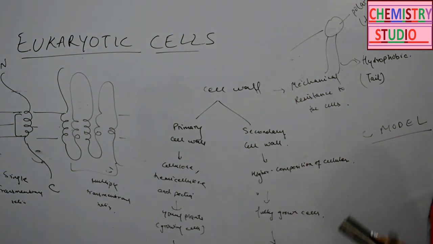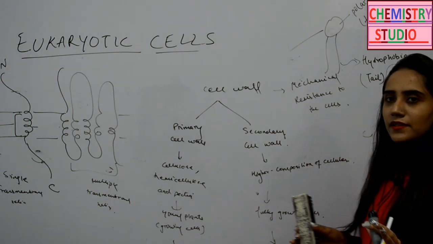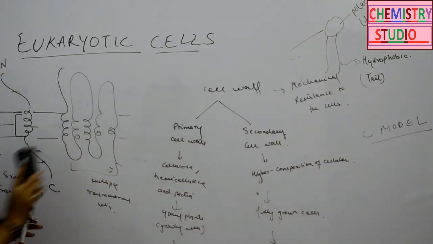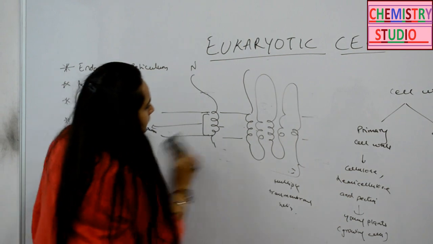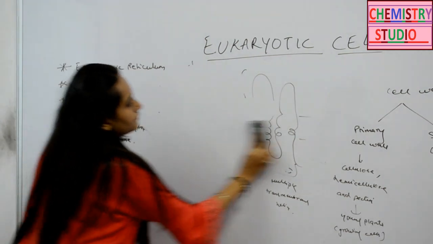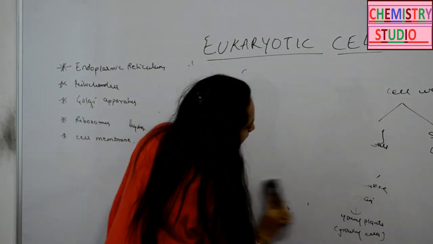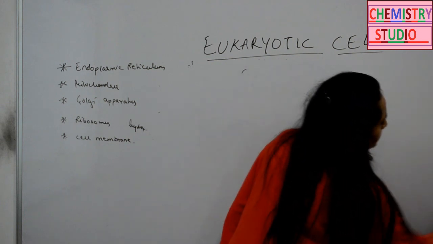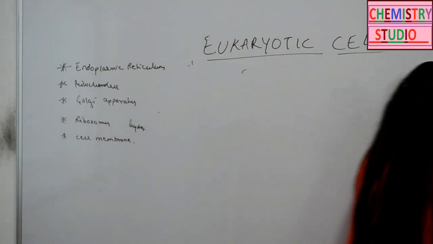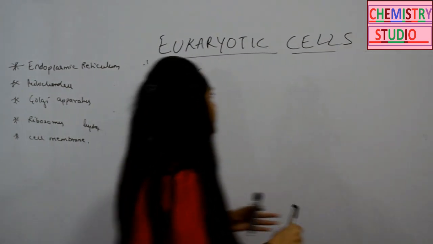Now, since we have discussed the membrane system, we are going to discuss the organelles one by one. First of all, let's discuss the endoplasmic reticulum, that is ER.